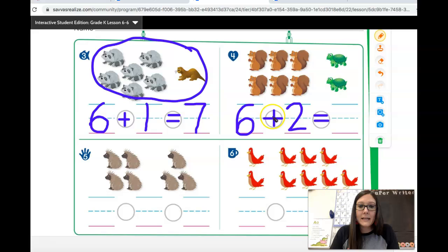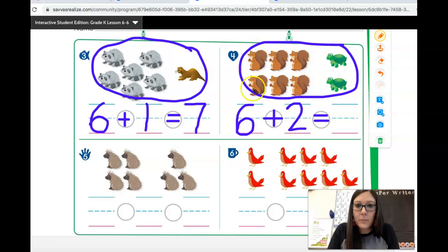And there's a plus sign in between because we're going to join these 2 groups. 6 plus 2 equals, all right, how many animals are there in all? 1, 2, 3, 4, 5, 6, 7, 8. There are 8 animals all together. 6 plus 2 equals 8.